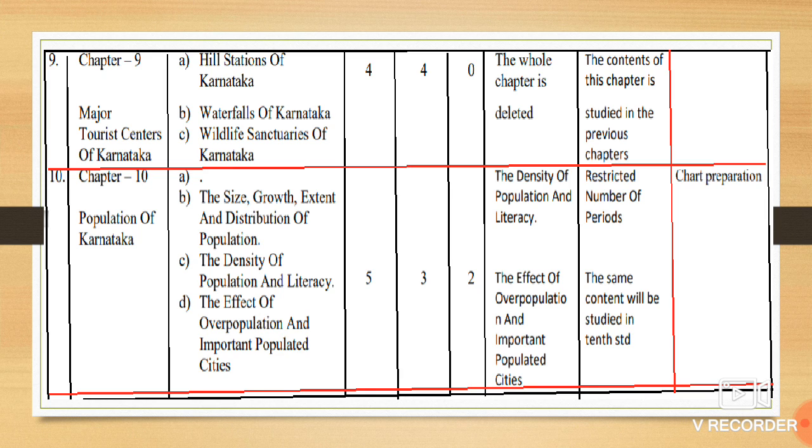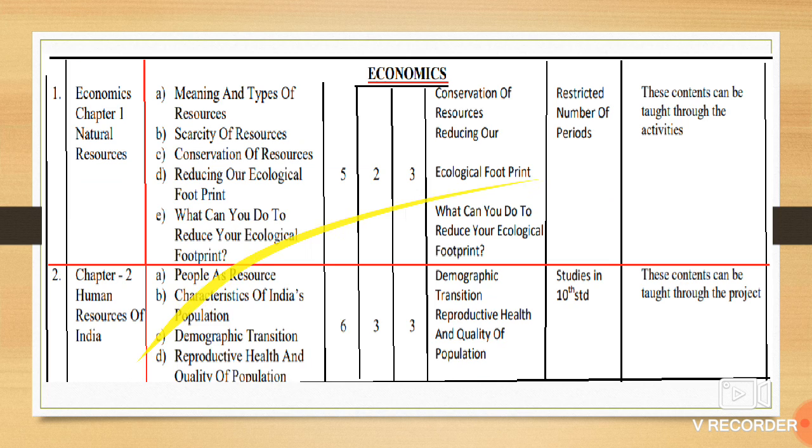Chapter 10, population of Karnataka. Here the concepts like the density of population and literacy, the effects of overpopulation, and importance of populated cities. So, for important populated cities, these are the concepts that have been dropped. So, this is about your geography. Moving to the next one, economics.